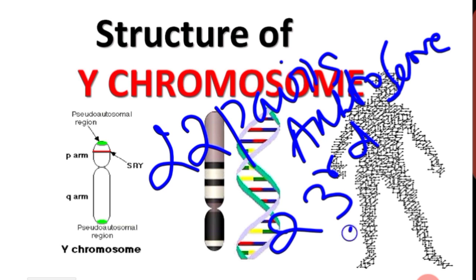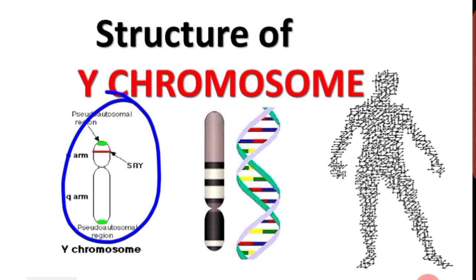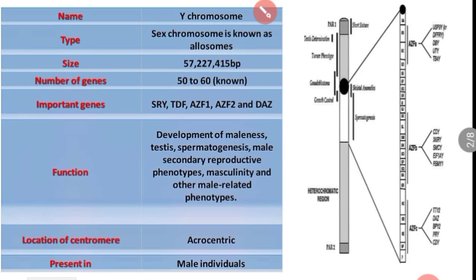If it is an XX condition, that is female. If it is an XY condition, that would be a male, right? Thus, it stands to reason that the presence of the Y chromosome is what causes someone to become a man. Got it? Shall we discuss the Y chromosome now?